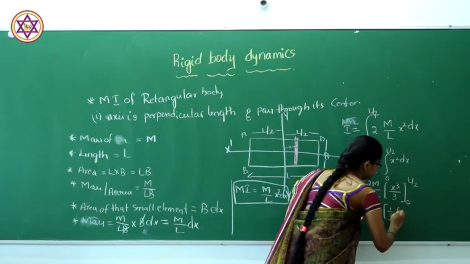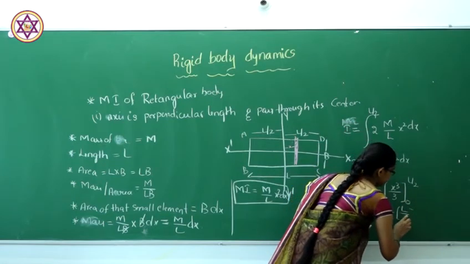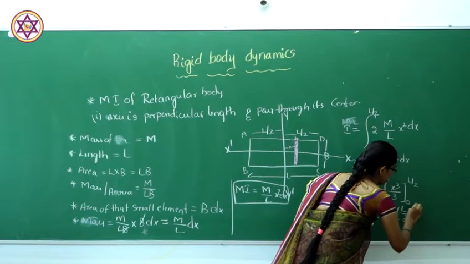1 by 3 is constant. So x cube, with the limit L by 2 whole cube.